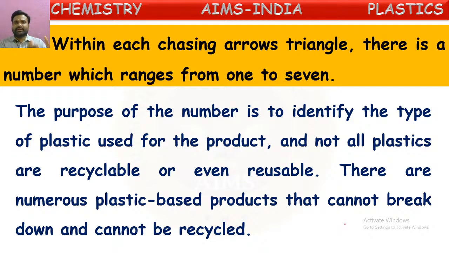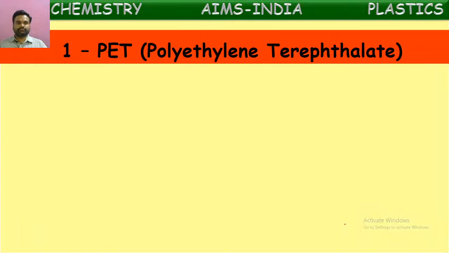Again the number should be the same on all those which are going to be recycled or melted. Same kind of plastics will be melted, and they can reform into new objects. So based upon these numbers, all the recycling of plastics is done. So let us see about this coding or numbering of these plastic items.